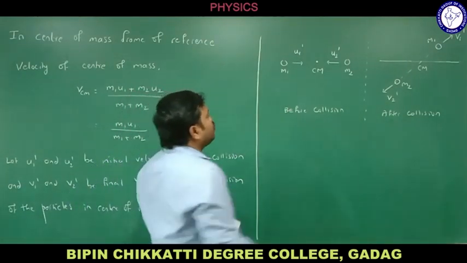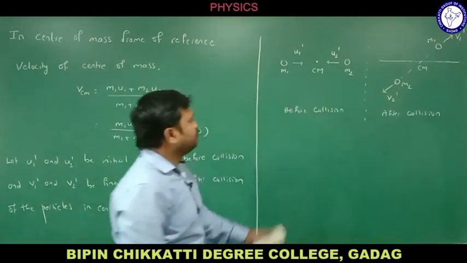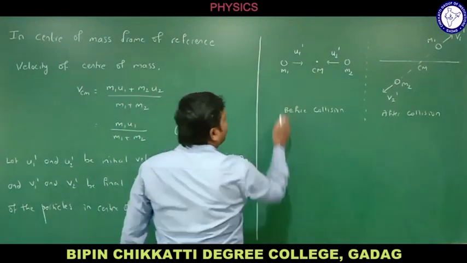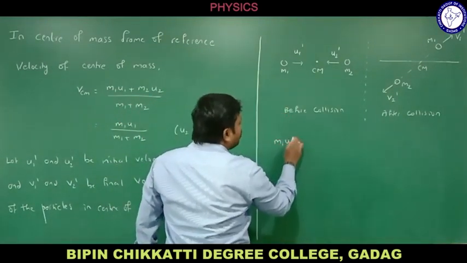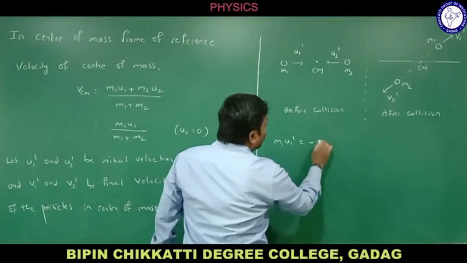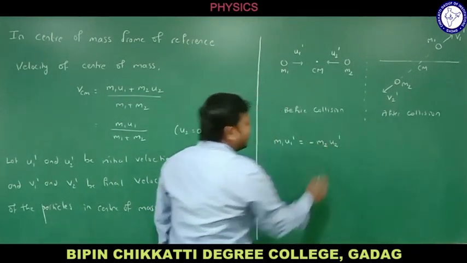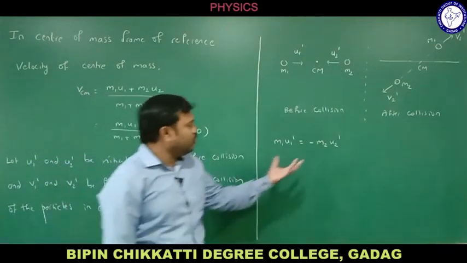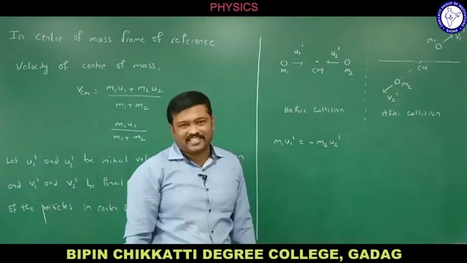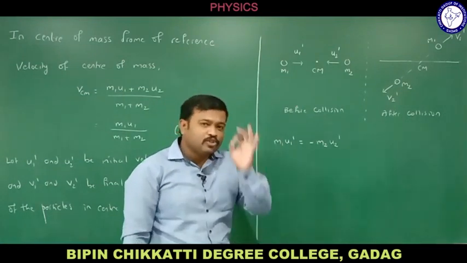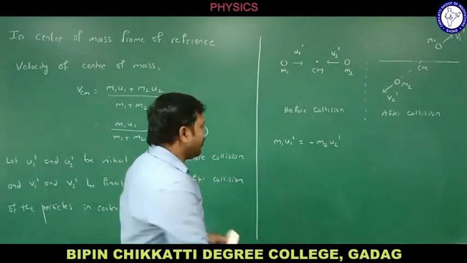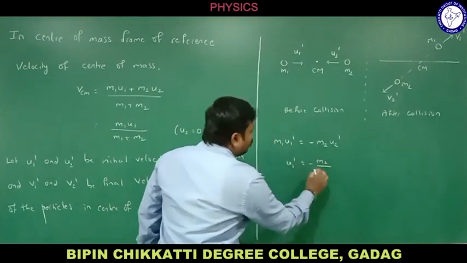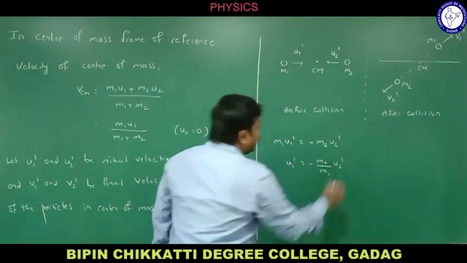In order to make zero momentum, the momenta of the two particles must cancel each other. So the momentum of the first particle, m1 u1 dash, must be equal to minus m2 u2 dash. Then only the total momentum of the system will remain 0. It will become 0 when they are equal and opposite. That is why this frame is also called the zero momentum frame. From this, let me calculate u1 dash. u1 dash is minus m2 divided by m1 times u2 dash.